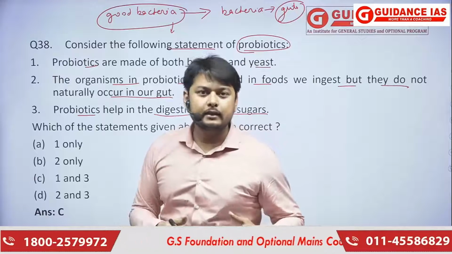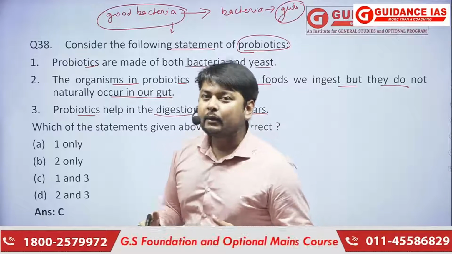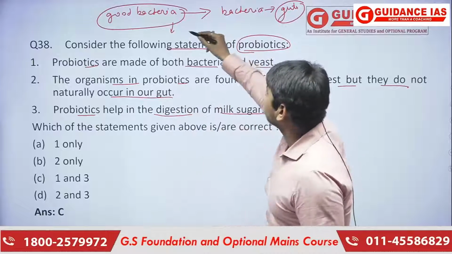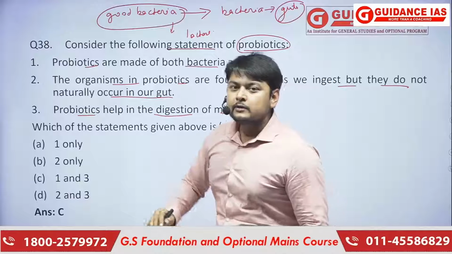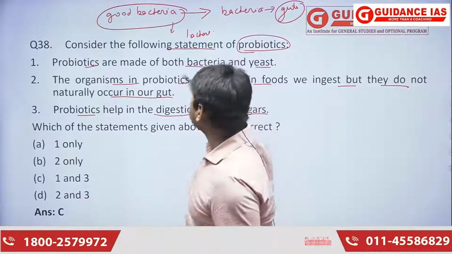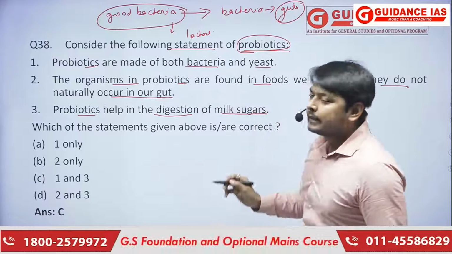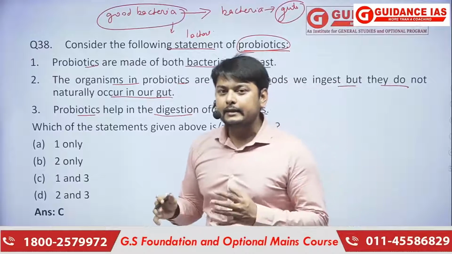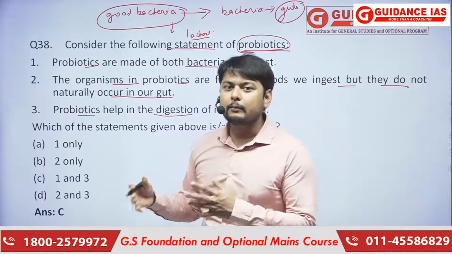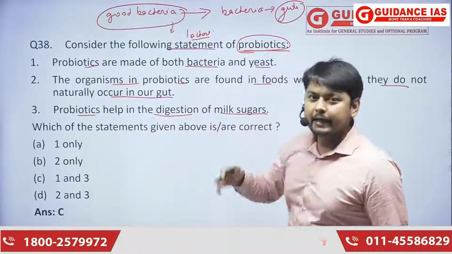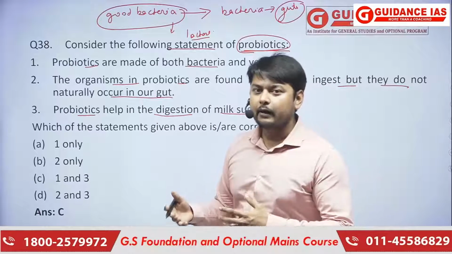As they are less in number or weak, they are unable to digest this lactose. With the help of probiotics, this lactose can be easily broken down into simpler compounds. So this is one example of what can be done by probiotics.